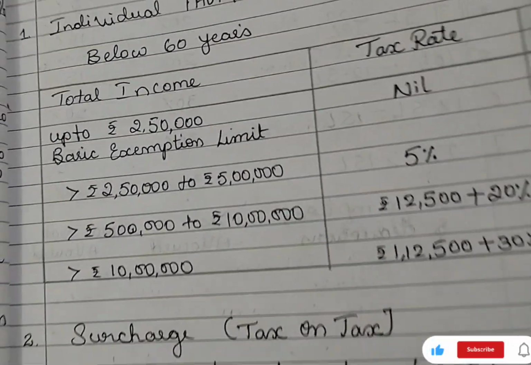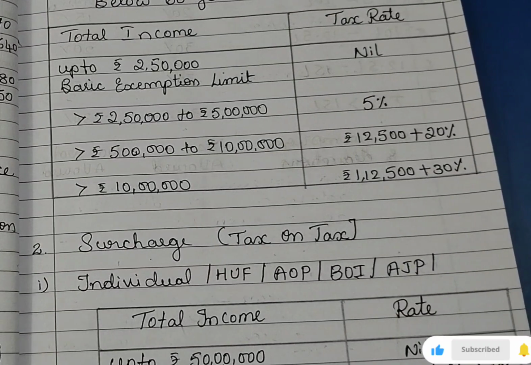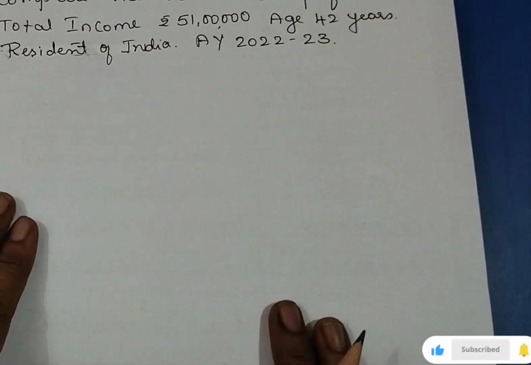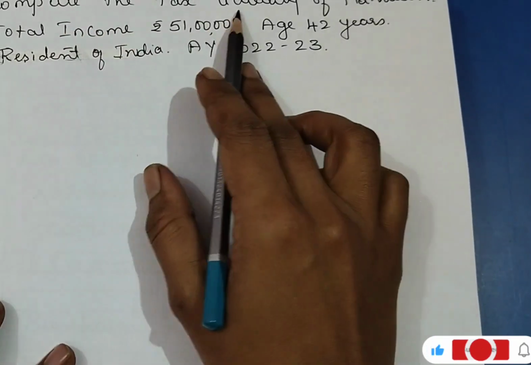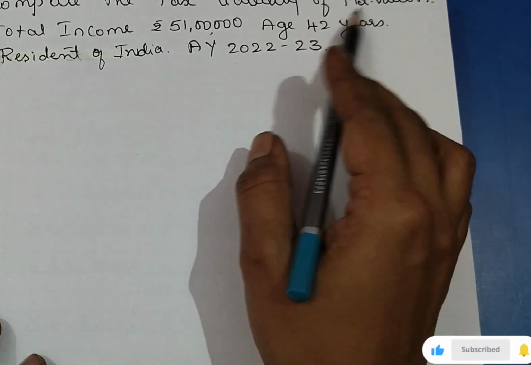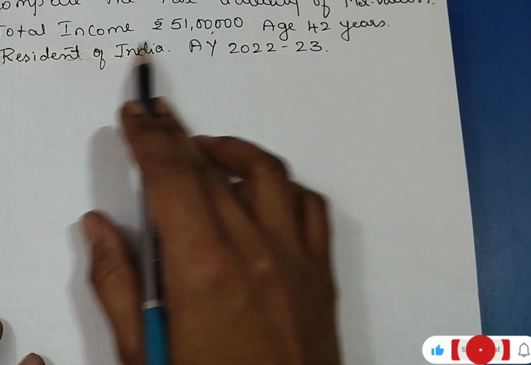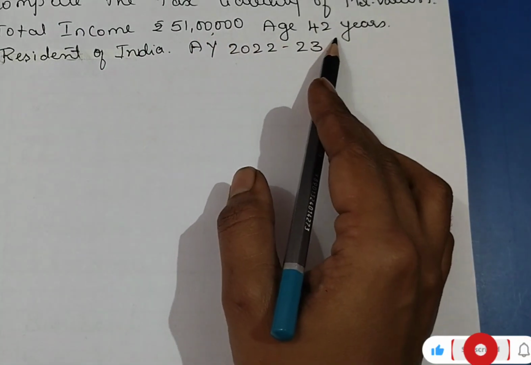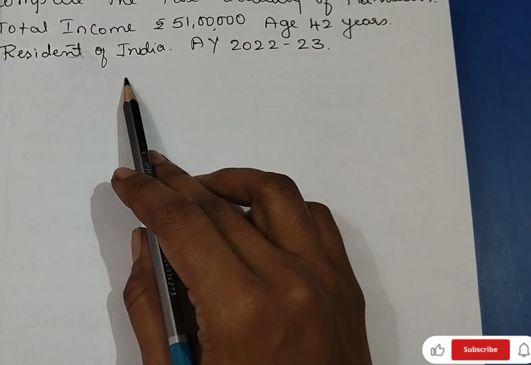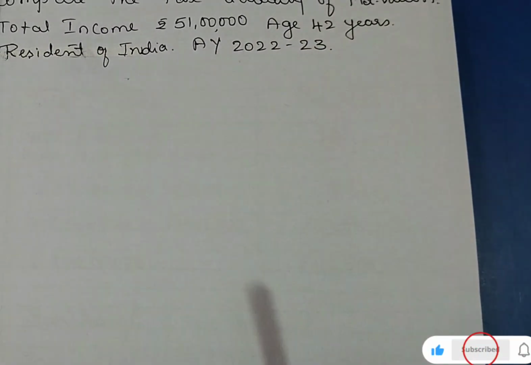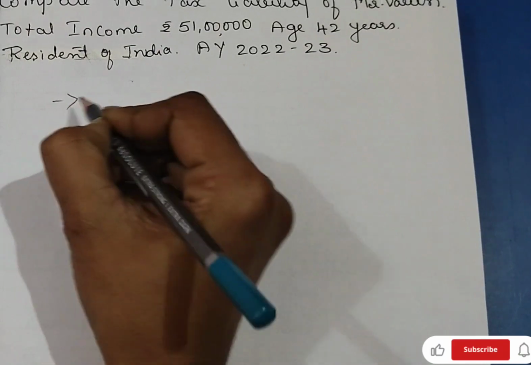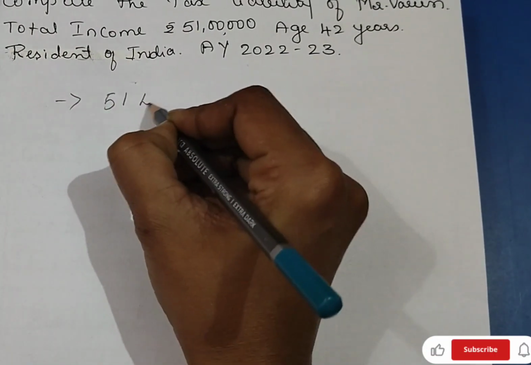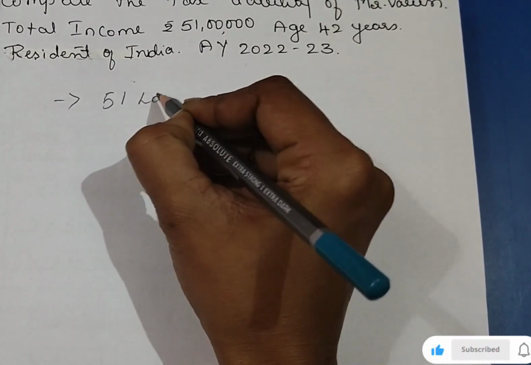Now here, let us calculate tax liability for Varun. Compute the tax liability of Mr. Varun. His total income is 51 lakh. Age is 42 years and he is a resident of India. Now here we need to calculate his tax amount for the 51 lakhs.